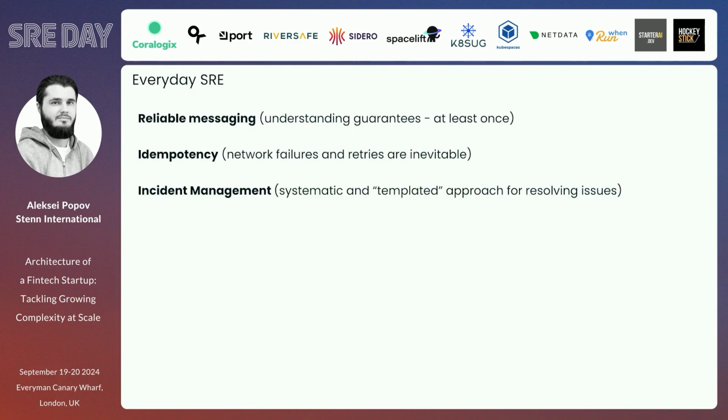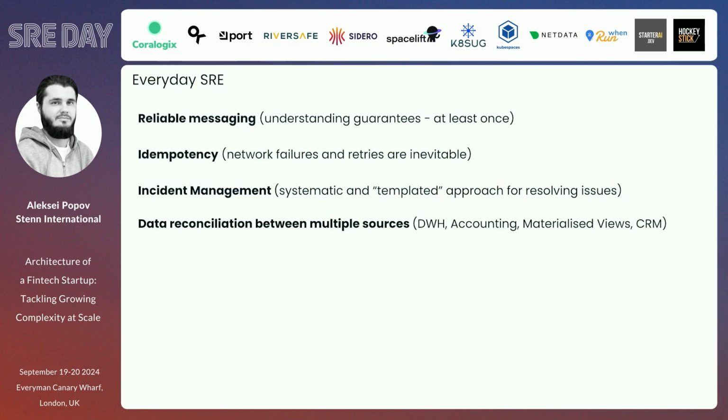Incident management. Of course, we need to be mature enough to do all of that, understanding how we're solving the problems and learning from them. We need to do data reconciliation. With many sources replicating, data may be lost, may be modified, many things may happen. Reconciliation helps, otherwise we'll have a lot of data discrepancy. People will ask why we didn't get enough data in our CRM system, or audit will come to you and say we don't have all the transactions in accounting, something goes wrong, and we're losing your license, unfortunately. All of fintech lives on reconciliation today, and we have to automate that.